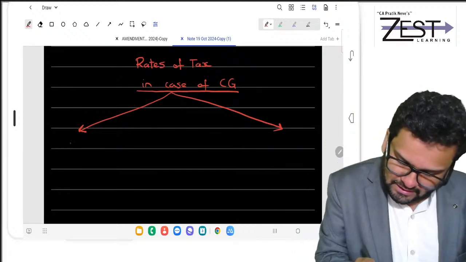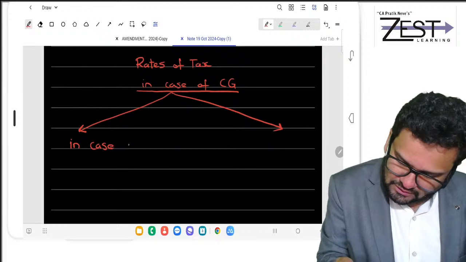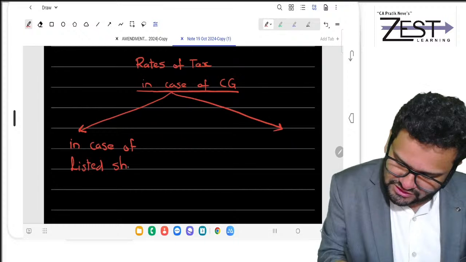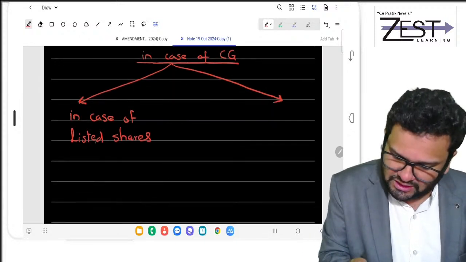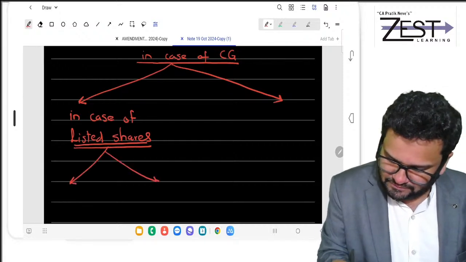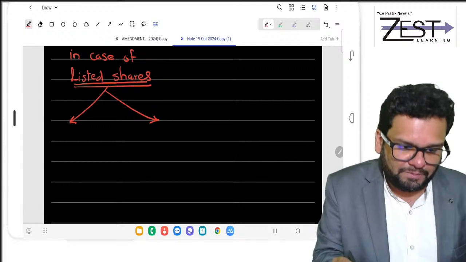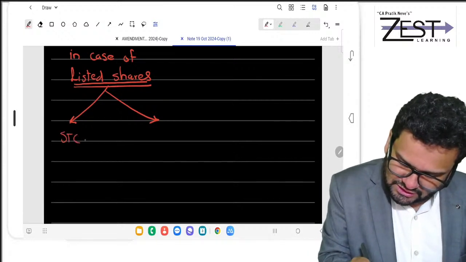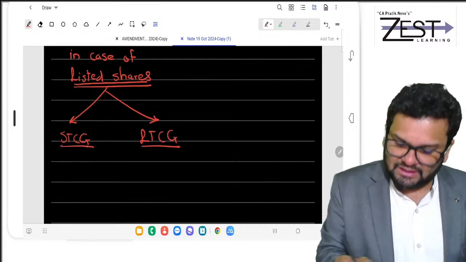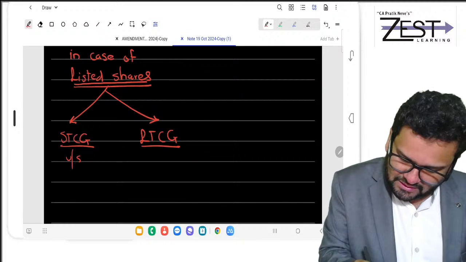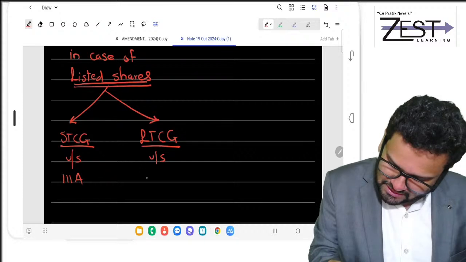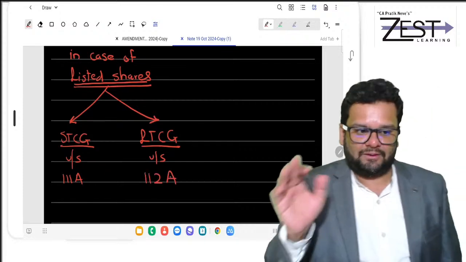In case of listed shares, there are two possibilities. They could be STCG or there could be LTCG. This STCG is taxable under section 111A. LTCG is taxable under section 112A.